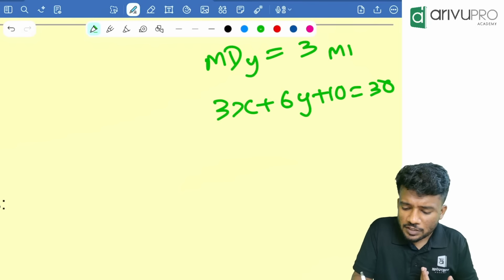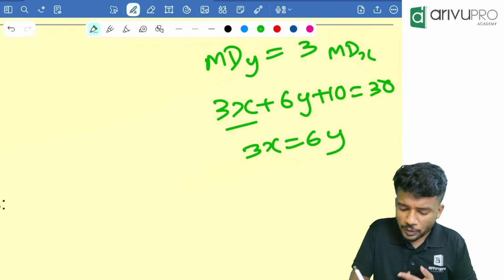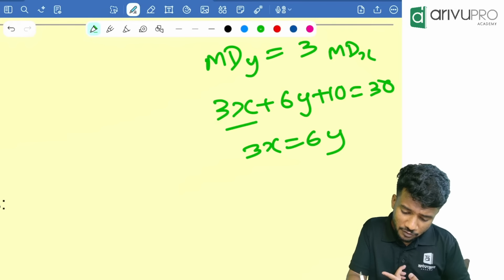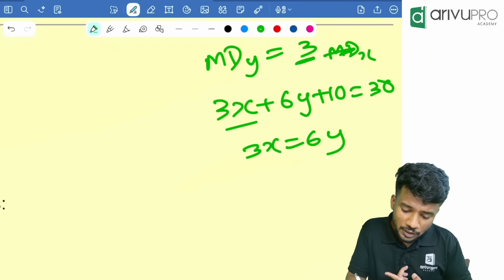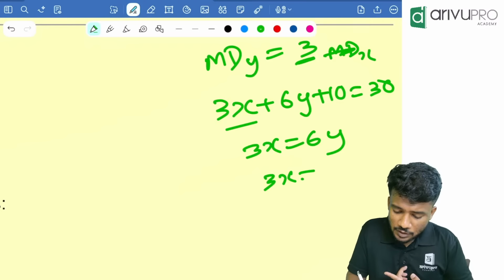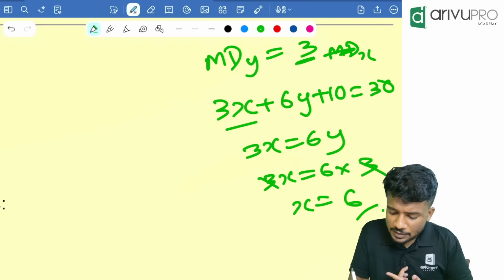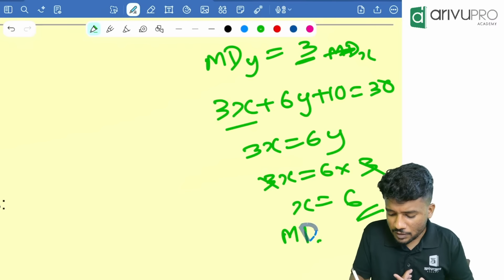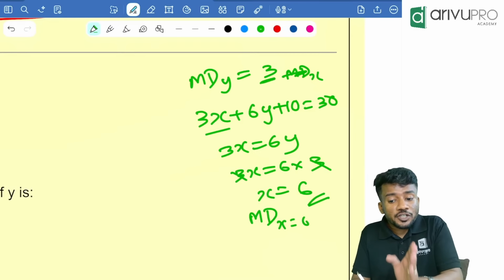Find mean deviation of x. You can directly write 3x is equal to 6y. Instead of mean deviation of y, you will put what? The 3. That means 3x is equal to 6 into 3. X is equal to how much? Cancel 6. Likewise, you got mean deviation of x. So, for questions in dispersion, you can always do like that.